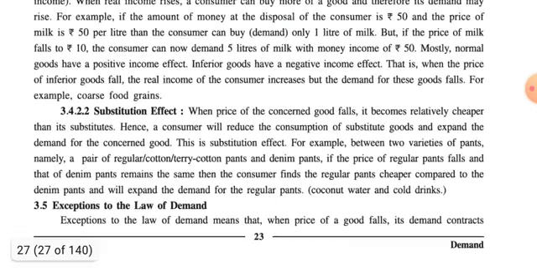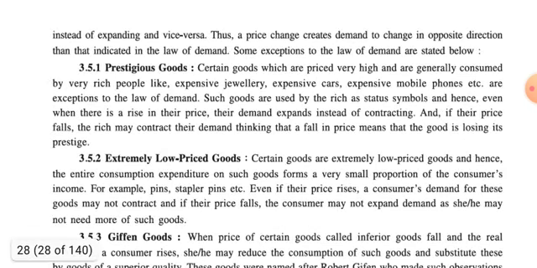So as we discussed, exceptions to the law of demand means that when price of a good falls, basically in normal goods, when price of a good falls, then its demand expands. But in the exception case, when the price of a good falls, its demand contracts instead of expanding. And vice versa, when price increases, demand also expands instead of contracting. Thus, a price change causes demand to change in the opposite direction than that indicated in the law of demand.